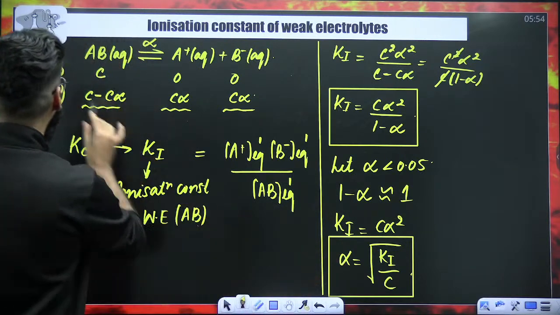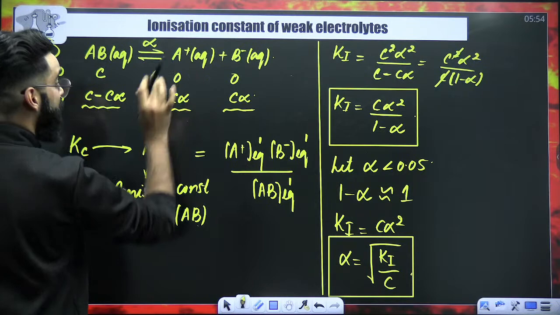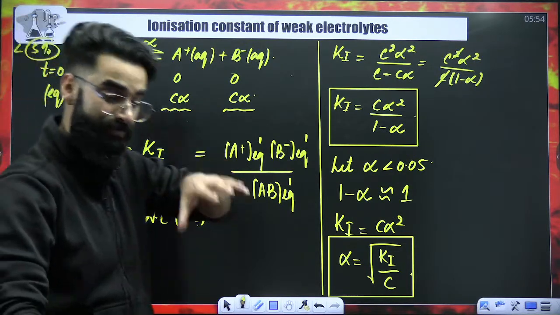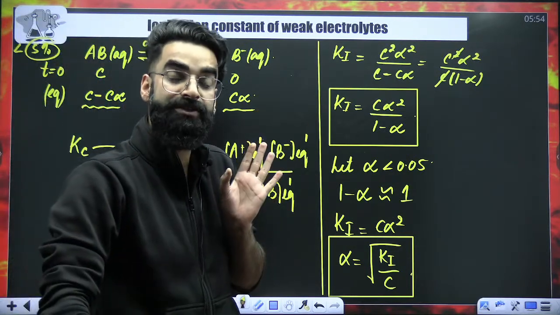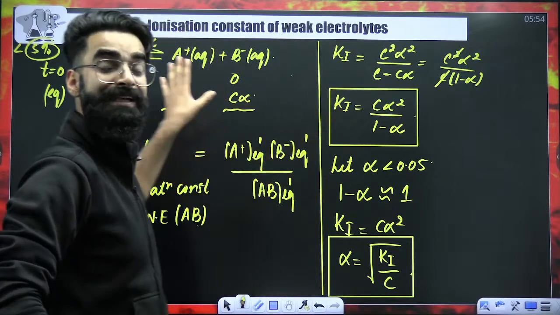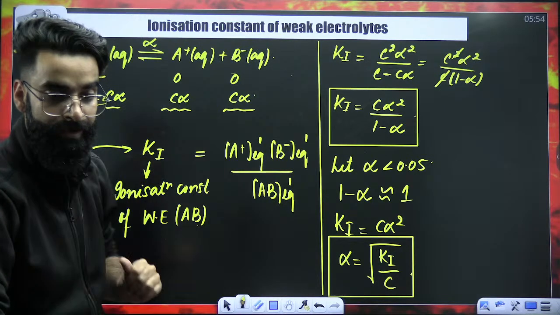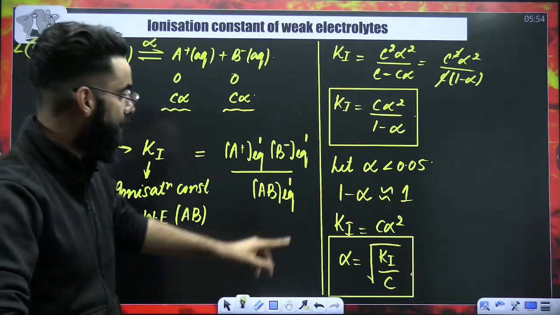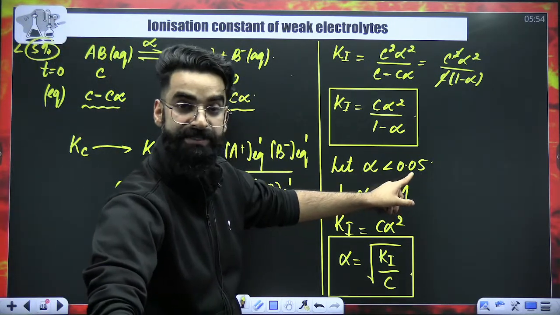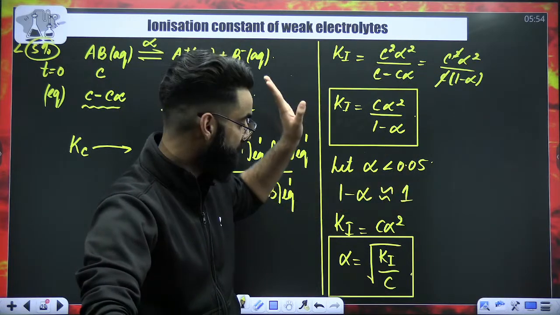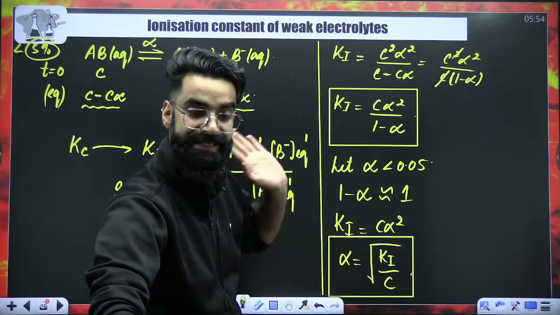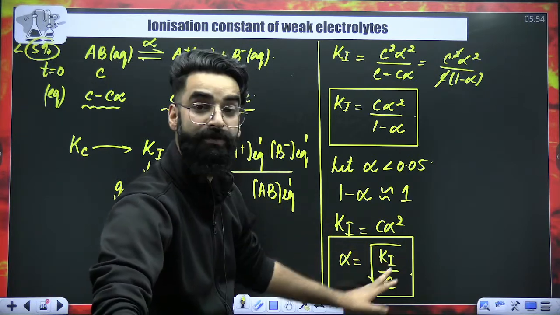I'm assuming less than 5% of reaction got completed when equilibrium got established. I'm assuming the degree of ionization of this weak electrolyte is less than 0.05. Right? So my dear students, when I let alpha be less than 0.05, 1 minus alpha will be taken as 1. So Ki will be taken as C alpha square. Alpha will be taken as under root of Ki by C.